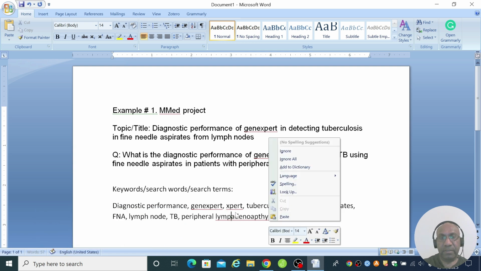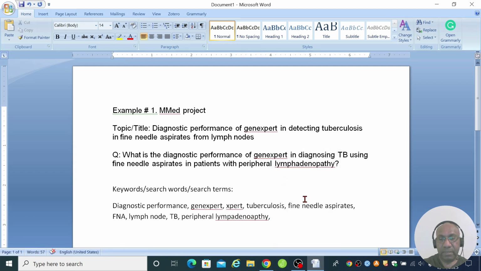And let me correct the spelling: lymphadenopathy. Okay. And I can include needle aspirates as a variant of the FNA keyword.